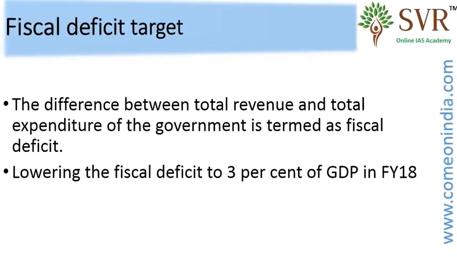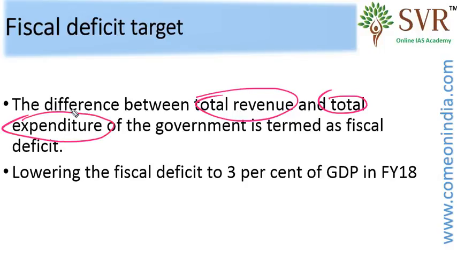You might have studied about fiscal deficit, current account deficit, and many other deficits in the economy. We explained all the concepts in our economy online video lectures. What do you mean by fiscal deficit? It is the difference between total revenue and total expenditure of the government. So in a particular year, what is the difference between total revenue and total expenditure? If it goes in the negative, then it is called fiscal deficit.